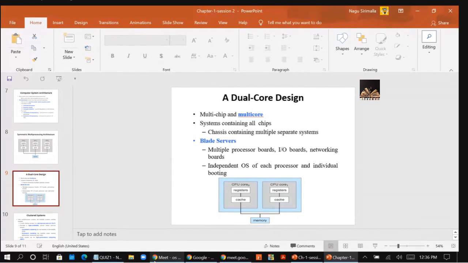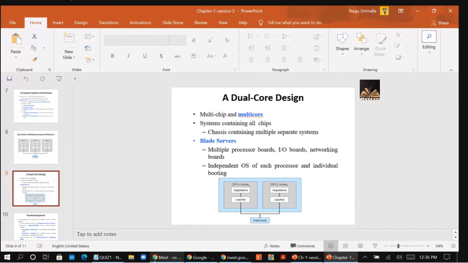But in non-uniform, some parts of memory may take longer and some parts will take less time to access.